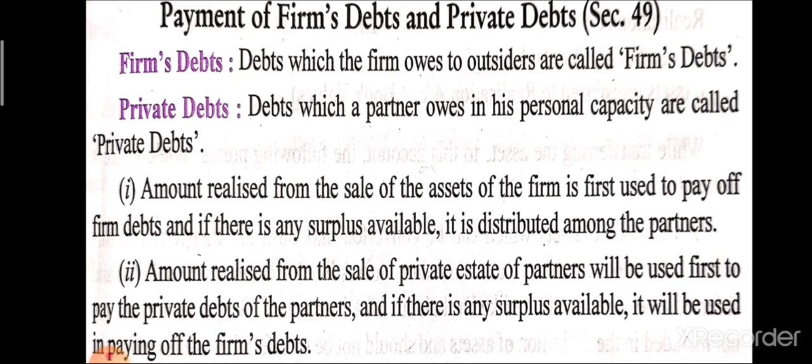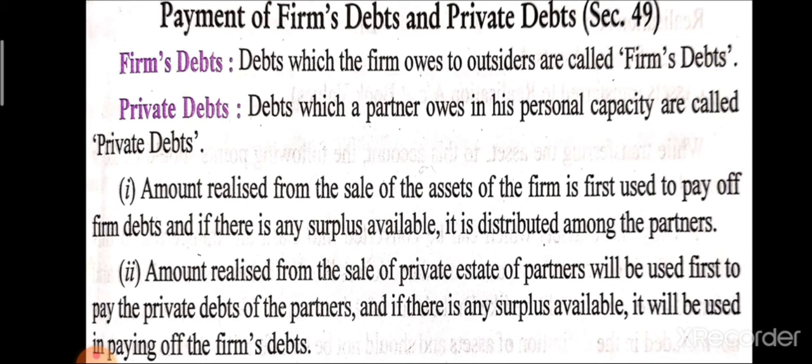The next topic is payment of firm's debt and private debt. What is the basic difference between firm's debt and private debt? Firm's debt means the firm takes money from an outsider and pays that money back to the outsider; that is called firm's debt. Private debt means that when a partner takes money from any person for his personal use, that is called private debt.